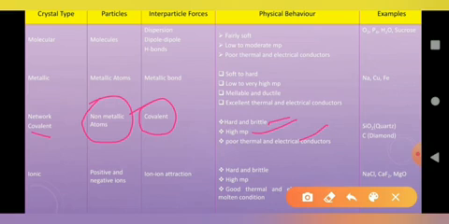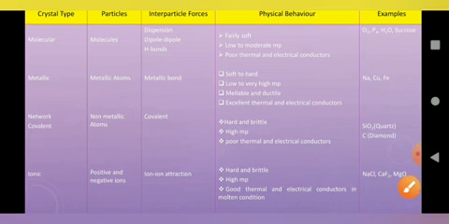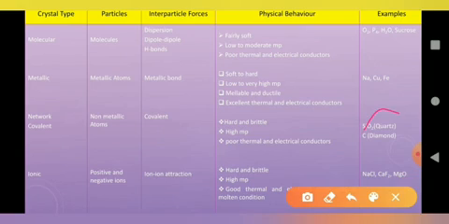Network covalent compounds are very hard compared to all other crystalline solids. Examples are diamond and quartz. A few, like graphite, are soft; graphite is a simple covalent compound, not a network covalent compound, but it is also an example of a covalent crystalline solid. The next type is ionic crystalline solid.